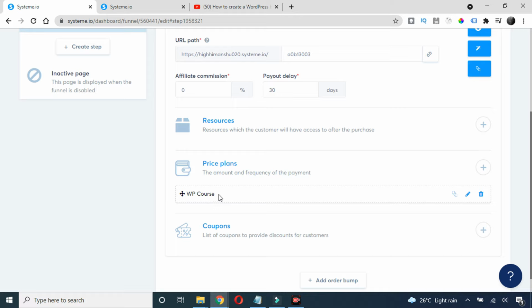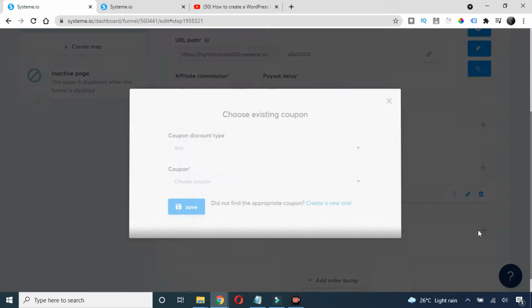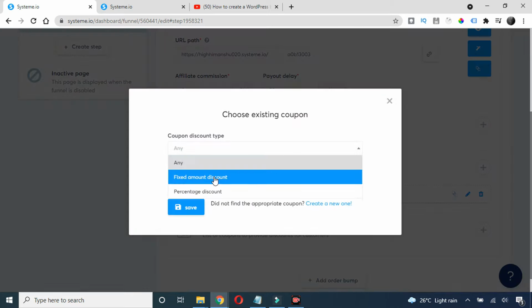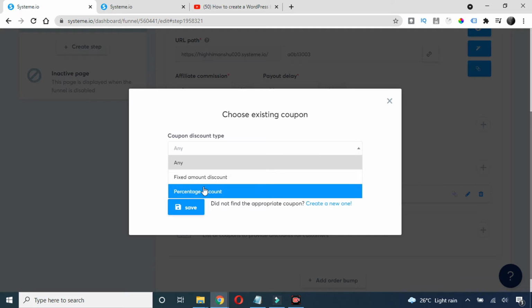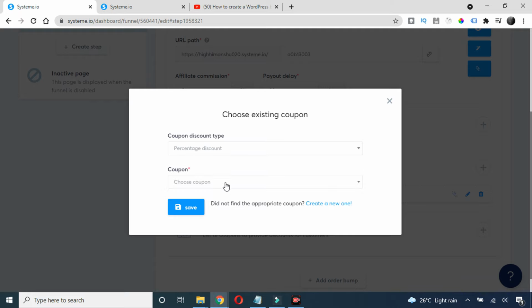All right, now you can say, okay, the price is a bit high, I want a coupon code for that, so we can create that as well. How? You can see here we have a coupon option. Just click on this plus option. Choose fixed or this one, the percentage discount, and you need to create a coupon here. Just click on create.